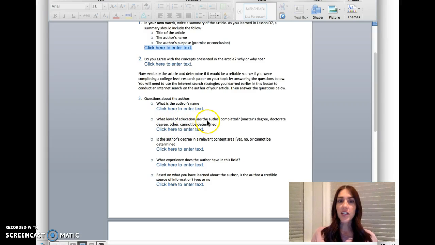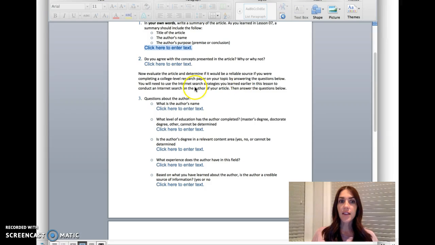What level of education did they complete? Now you might think, well, I have no idea. So you need to read these directions. You have to evaluate the article to make sure it's reliable. It's not just a made-up article or coming from someone that has no experience. So, like it says here, you need to use the internet search strategies that you learned earlier in this lesson, since it's an application activity. It's in the post-gathering folder, which means you will have done some learning up to that point about search strategies.